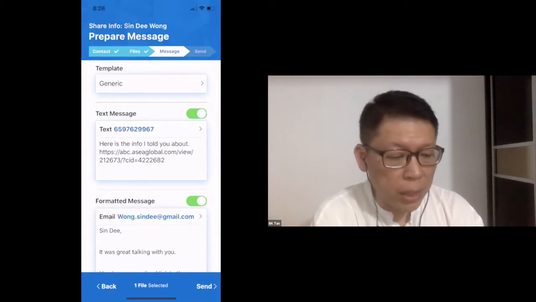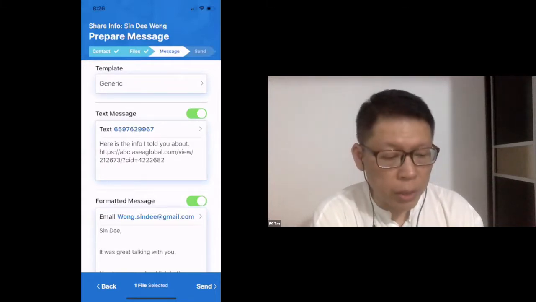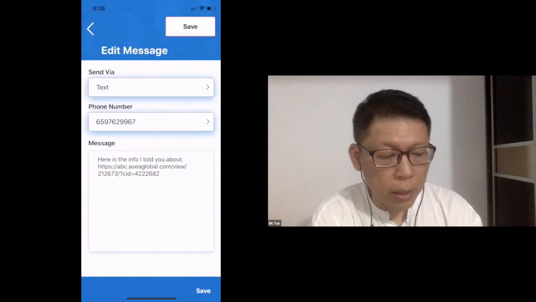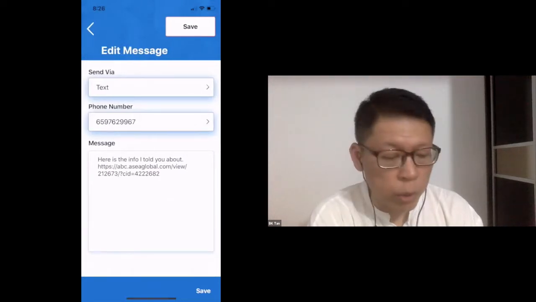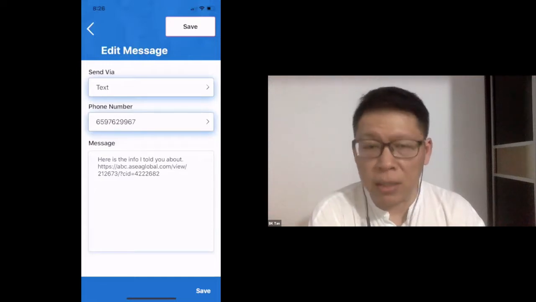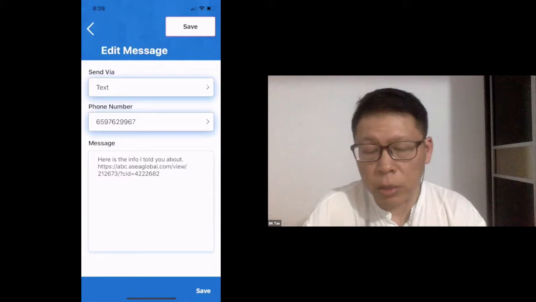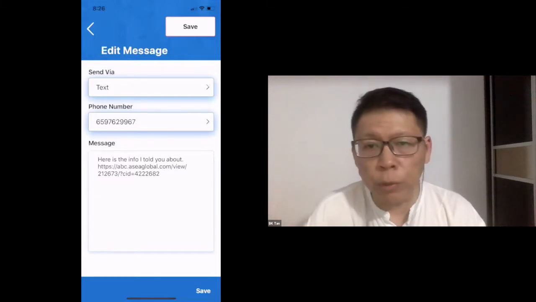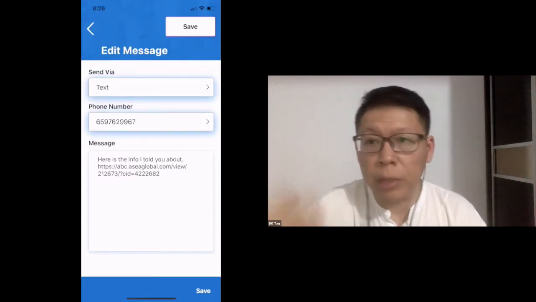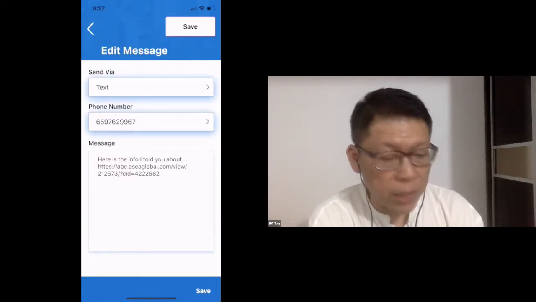So same thing, under text message, if you look at the text, the phone number, you can click on that. And then you go to this second screen, where you can actually edit the message. You do not need to send the same exact message here. You can actually edit and say something you want, right? So for example, you can say, hey John, we just spoke on the phone. So this is what I want to send to you, for example, right? Just personalize the message.